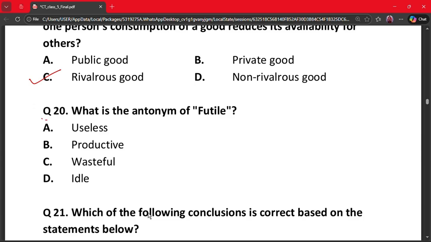Question number 20. What is the antonym of futile? A. Useless, B. Productive, C. Wasteful and D. Idle. Here the correct answer is option B, that is productive. Futile means useless, productive means useful. They are opposites. So option B is the correct option.